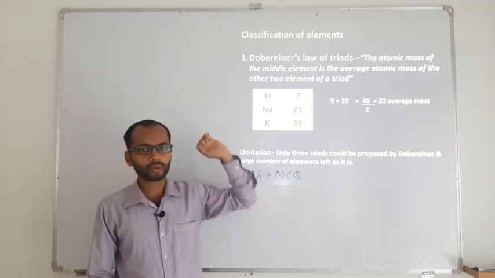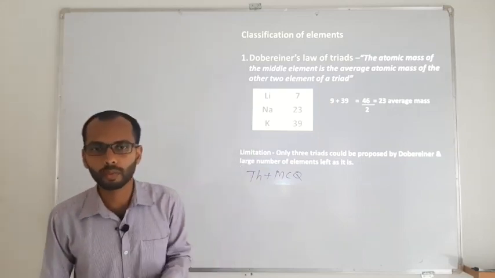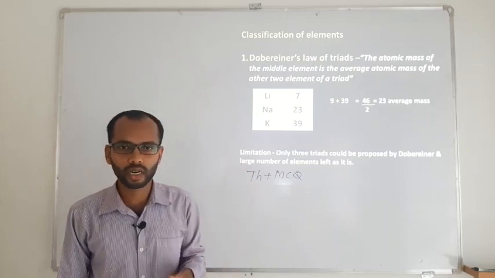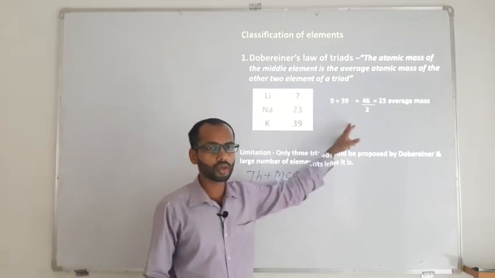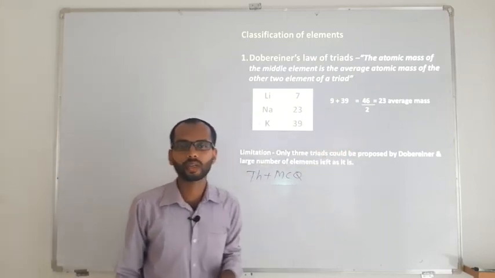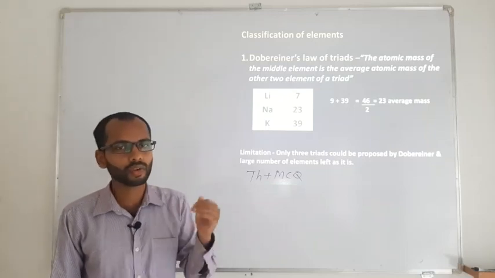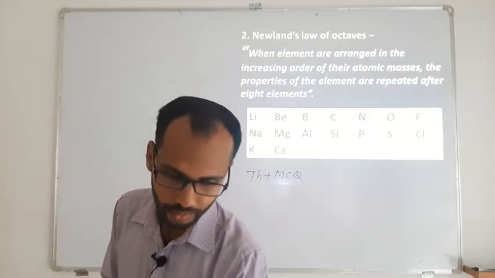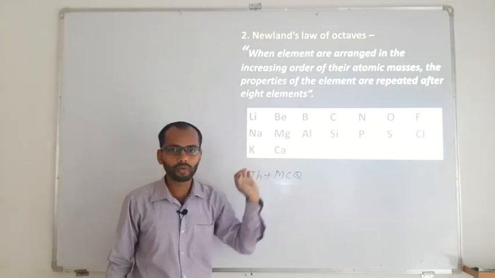But this law was not successful for most of the elements. He could give only 3 to 4 triads along with his principle, and the remaining elements remained unclassified. So therefore we have a second scientist, and that is Newlands' law of octaves.